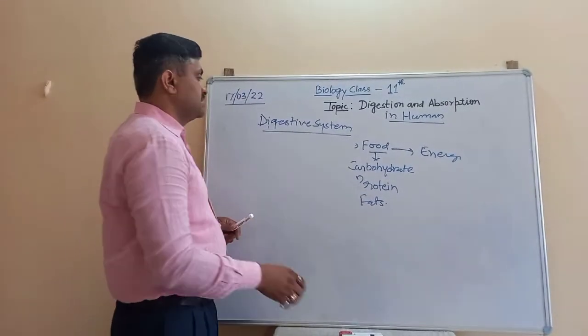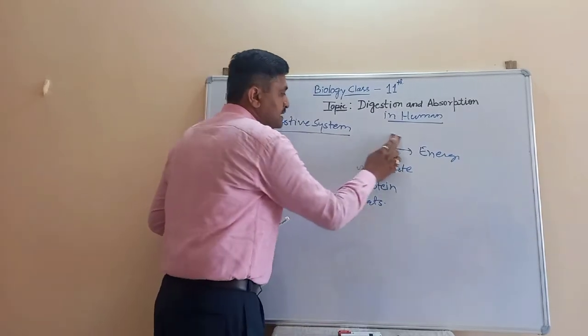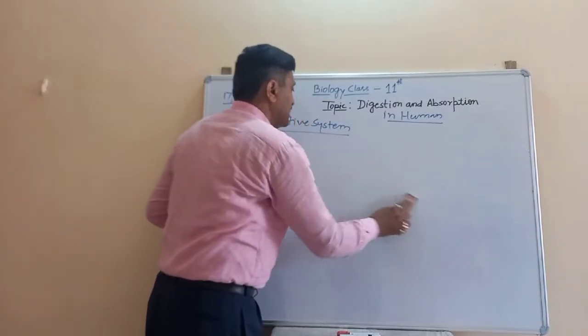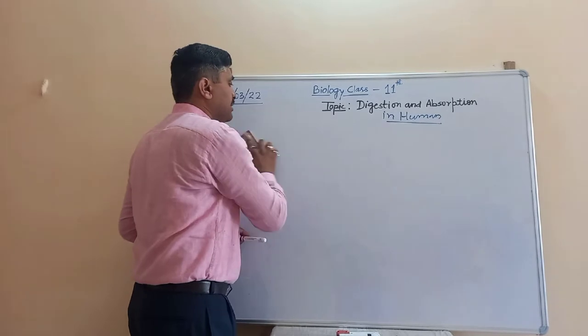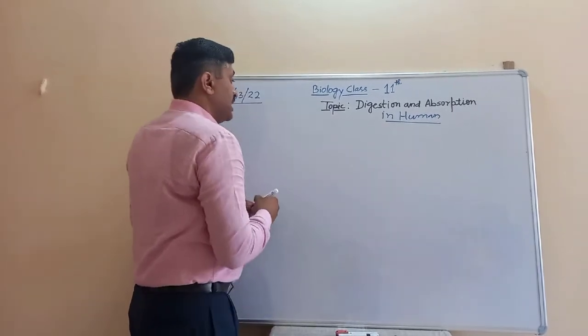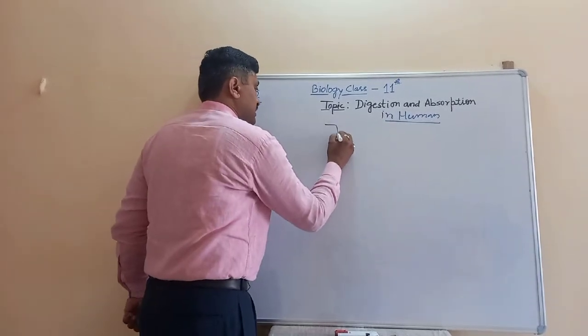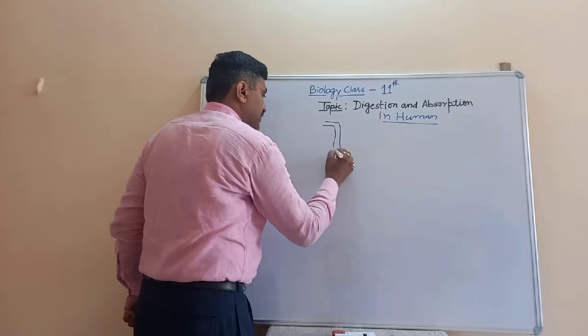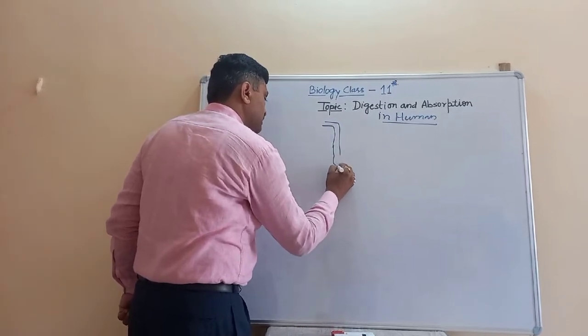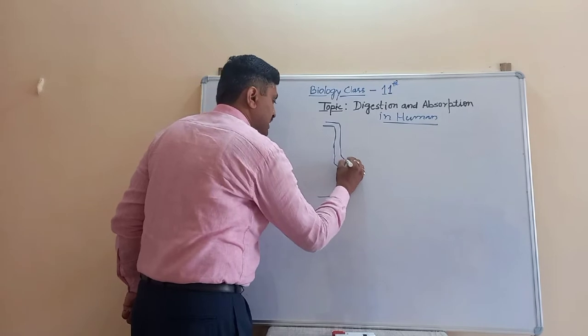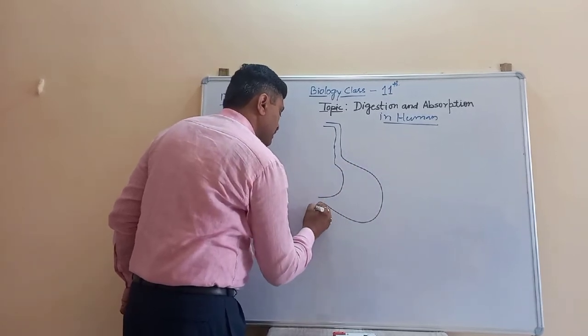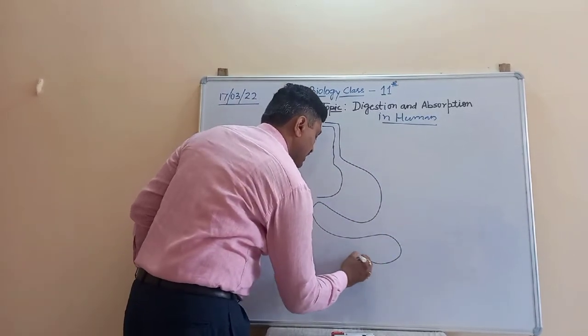In case of the human digestive system, I will discuss with a simple diagrammatic representation. I will draw a schematic diagram of the alimentary canal.